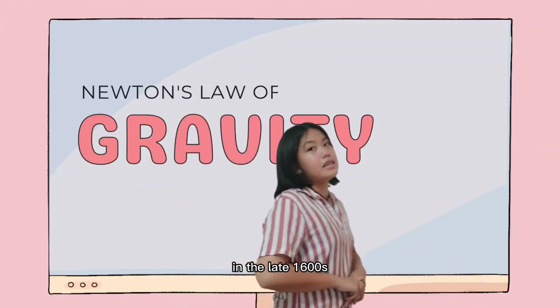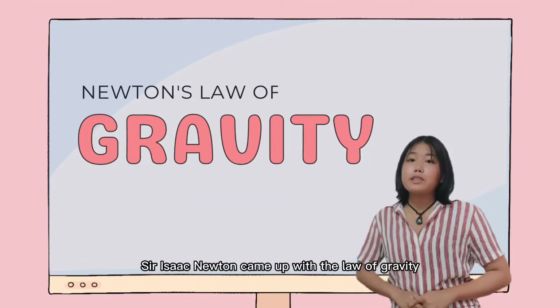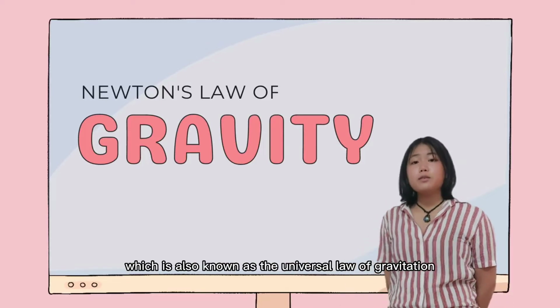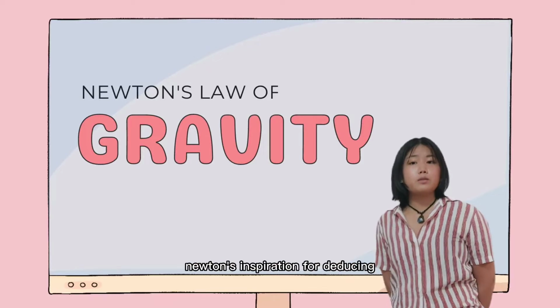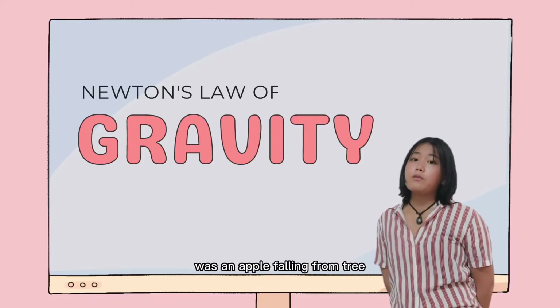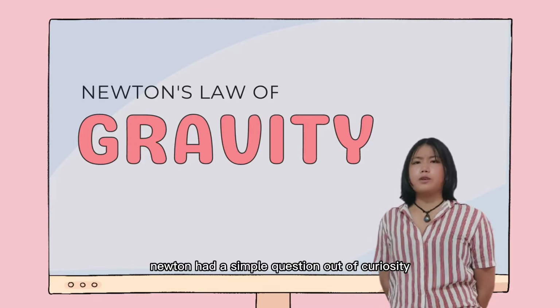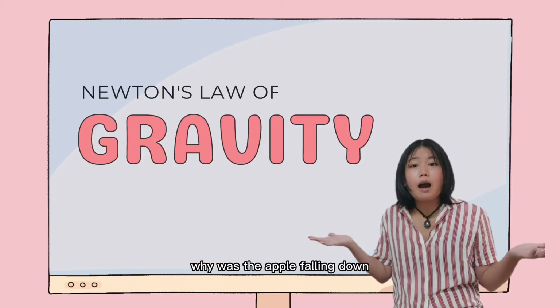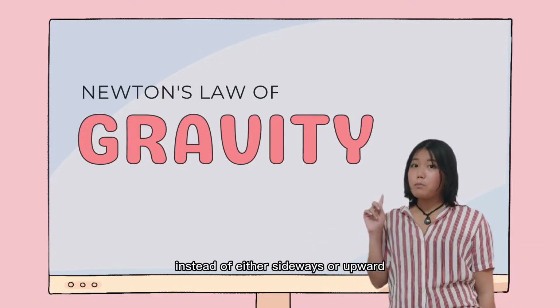In the late 1600s, Sir Isaac Newton came up with the law of gravity, which is also known as the universal law of gravitation. Newton's inspiration for deducing the revolutionary law of gravity was an apple falling from the tree. Newton had a simple question out of curiosity. Why was the apple falling down instead of either sideways or upward?